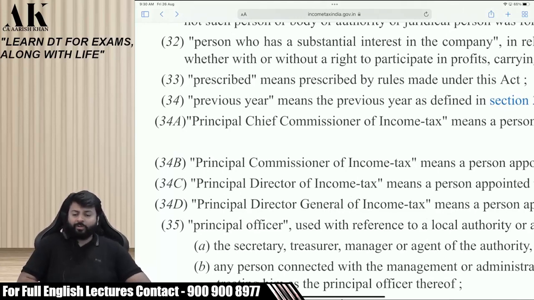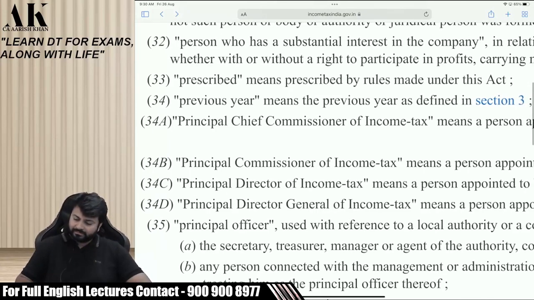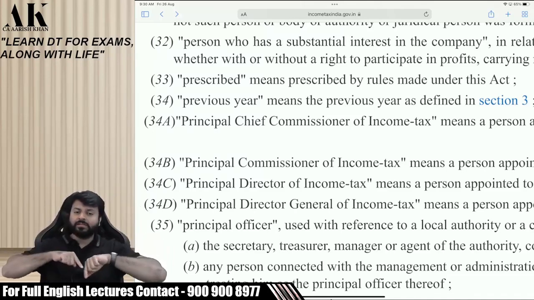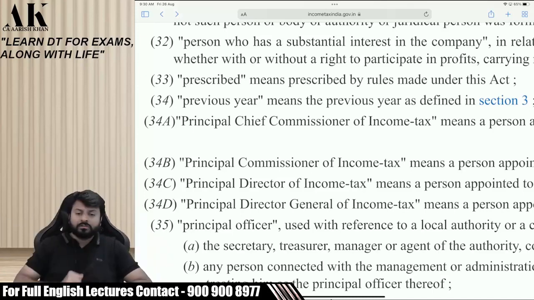What is written? Read loudly. Did you understand? Wherever the word prescribe comes, it means there is a rule for that. Will you remember this? Henceforth, I will not say this. Henceforth, you will ask me: Sir, here it is written prescribe. Where is the rule?